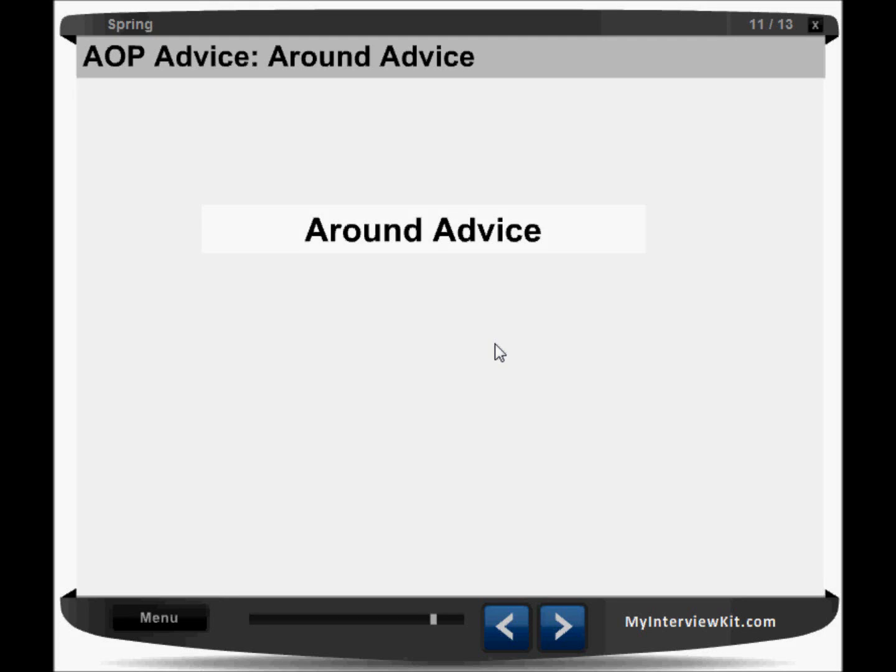Next, let us see around advice. Like we have already seen the before advice and after advice. So we can say around advice is almost a combination of both.